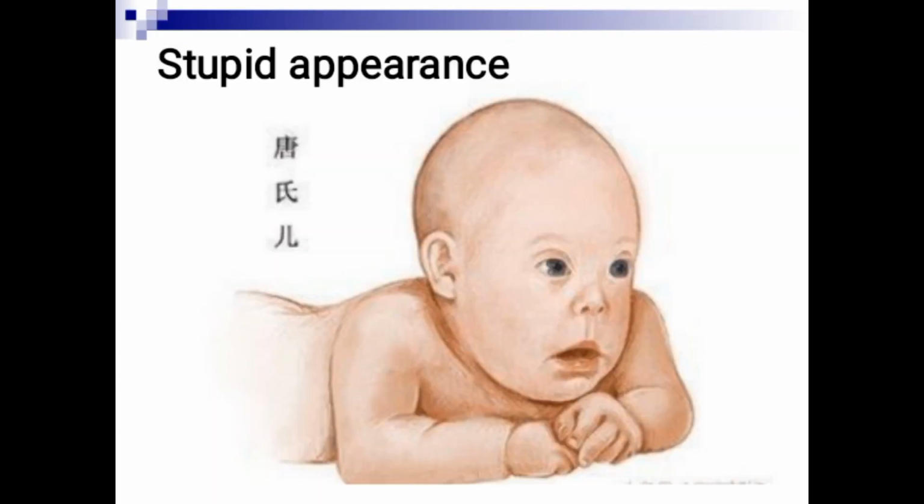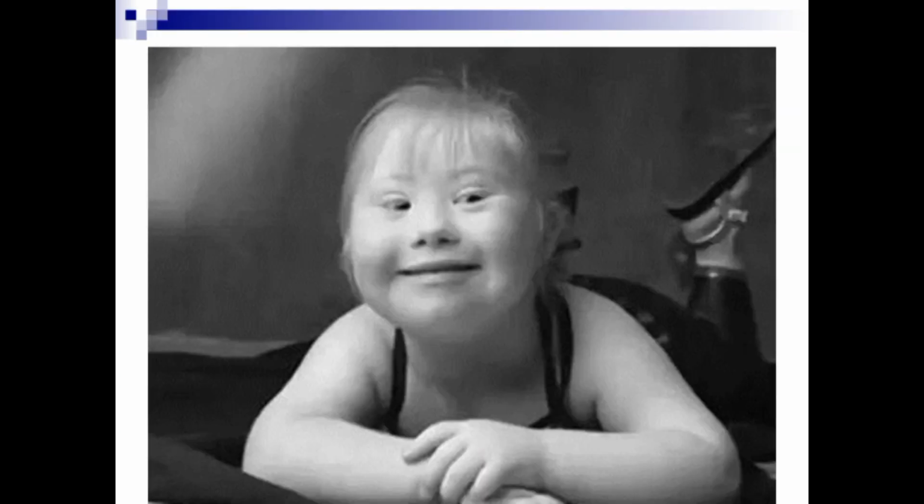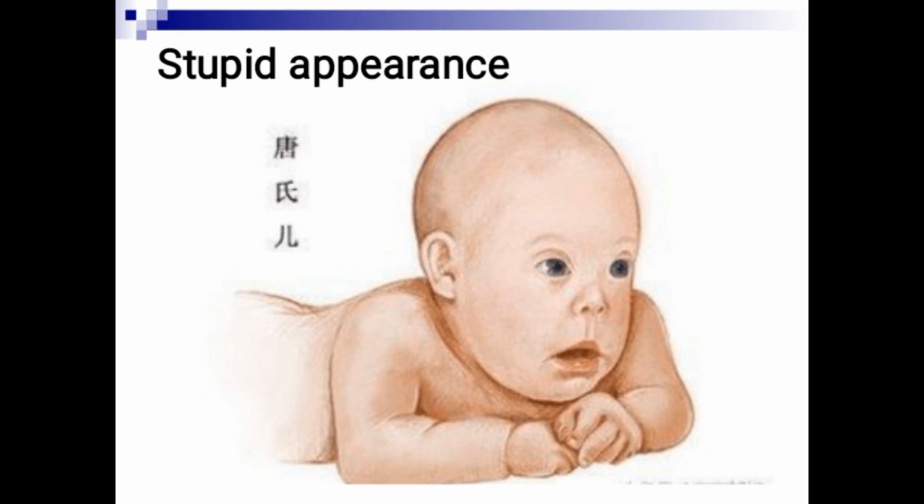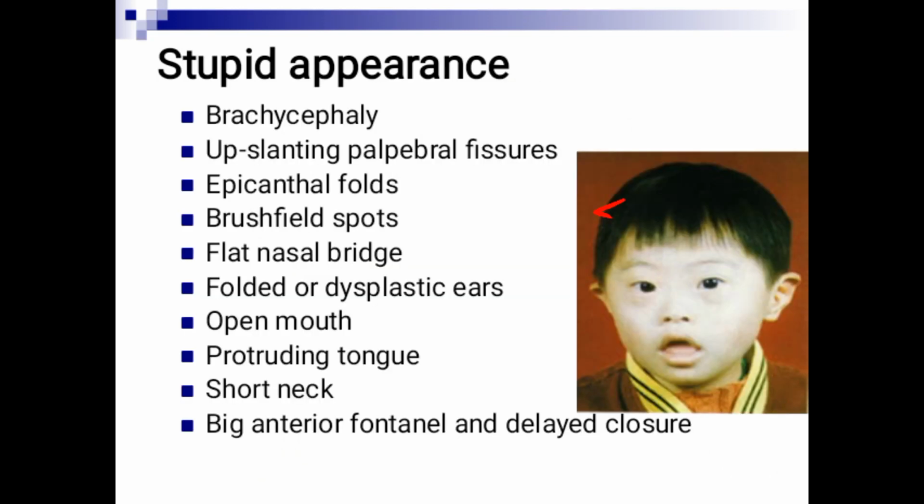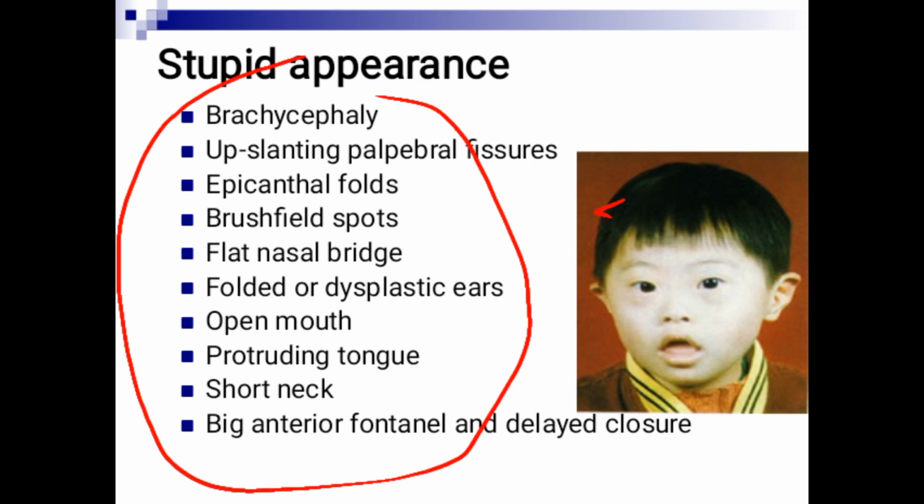Now this is the characteristic appearance. See the face. All these features make them look like this. The mouth is open, with a protruded tongue. The Brushfield spot we have seen.